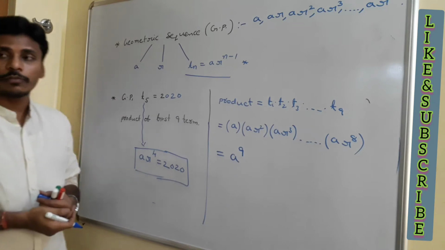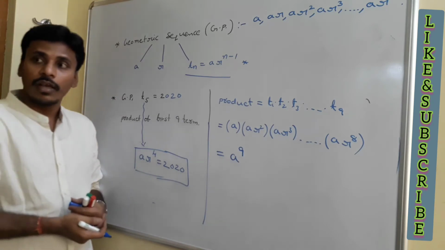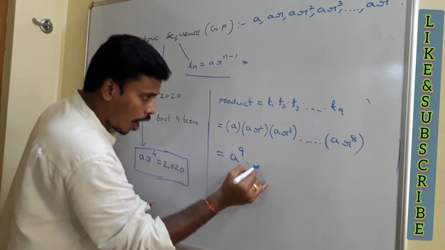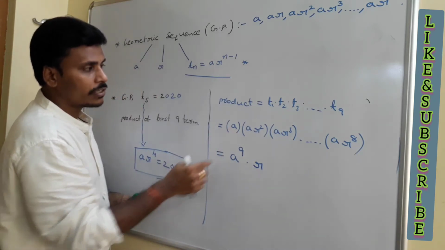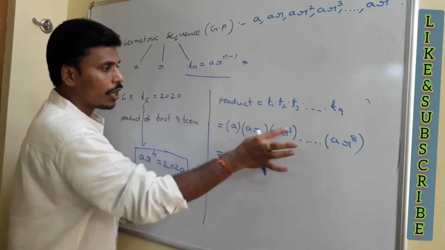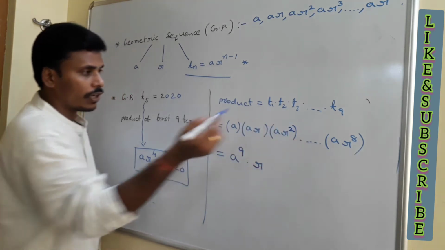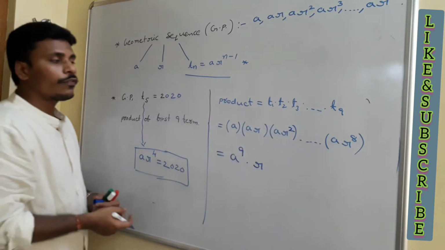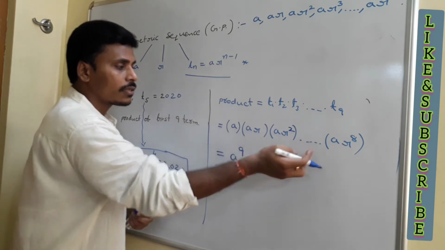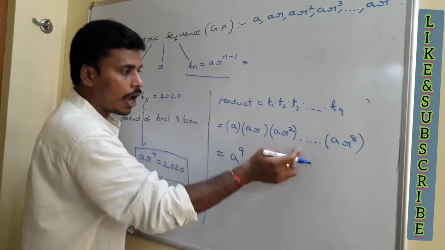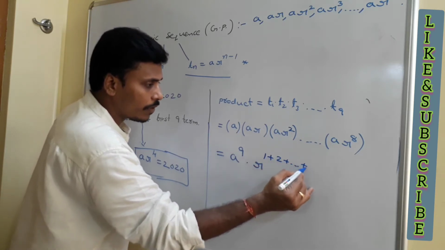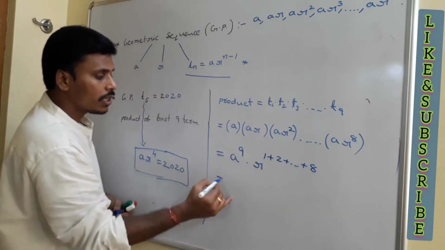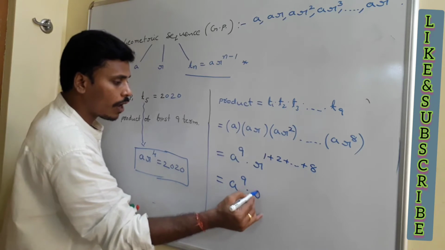Because there are 9 terms, we are going to find the product of 9 terms. There are 9 a's into r to the power. Here r is not involved there. See, I made a mistake there. T1 is a, T2 is ar, T3 is ar square. Like that we continue. Okay. And now if you wish to multiply the r's, r, r square, r cube, up to r power 8. So while multiplication, you just add the powers. Is it right? And now this is equals to a power 9 times of r power